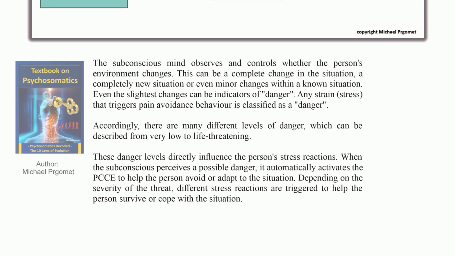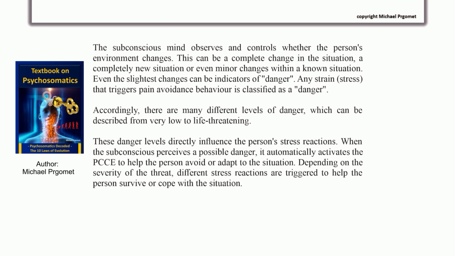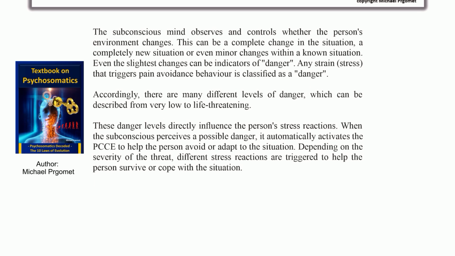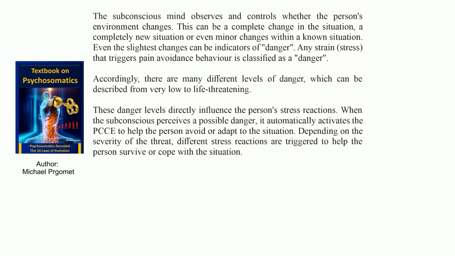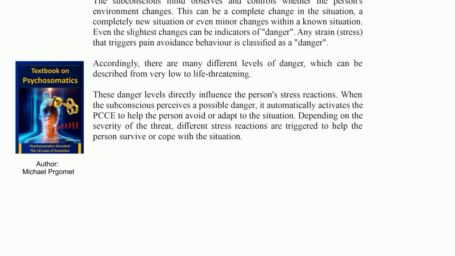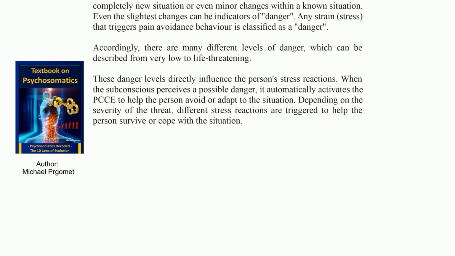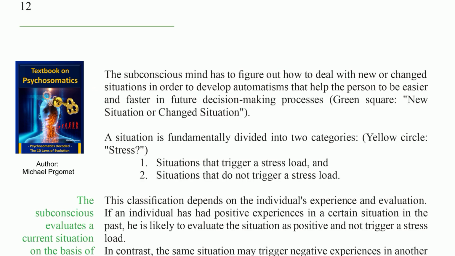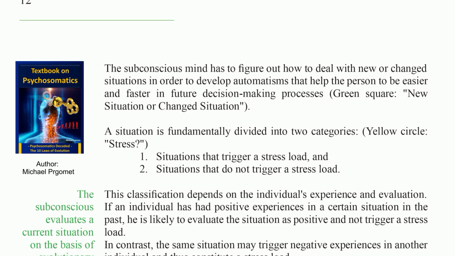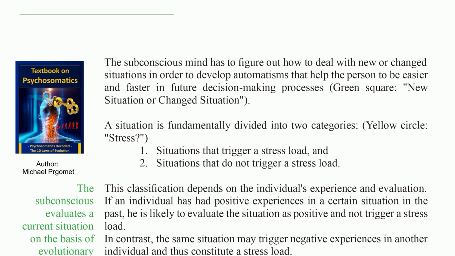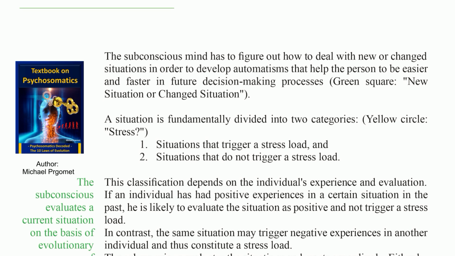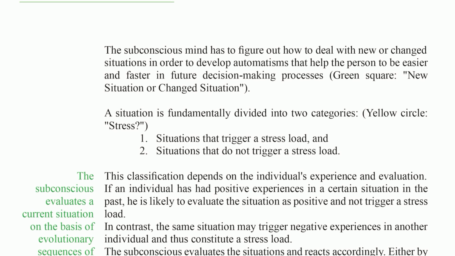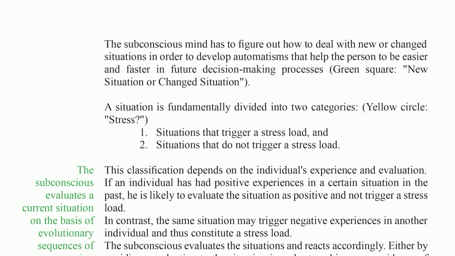When the subconscious perceives a possible danger, it automatically activates the PCCE to help the person avoid or adapt to the situation. Depending on the severity of the threat, different stress reactions are triggered to help the person survive or cope with the situation. The subconscious mind has to figure out how to deal with new or changed situations in order to develop automatisms that help the person to be easier and faster in future decision-making processes.